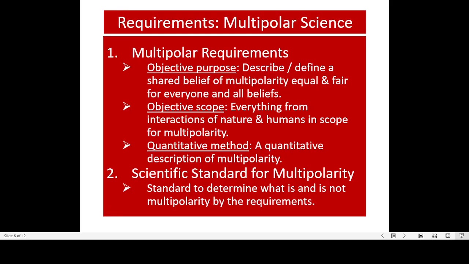Third, method has to be quantitative for every single case of multipolarity. Now, the last one is scientific standard for multipolarity. It is a standard to determine what is and what is not multipolarity by meeting the requirements for multipolarity.